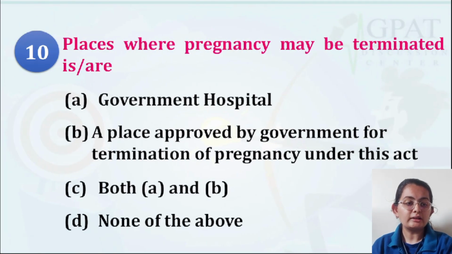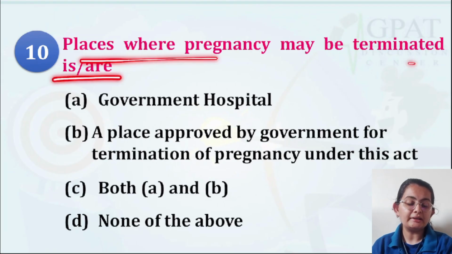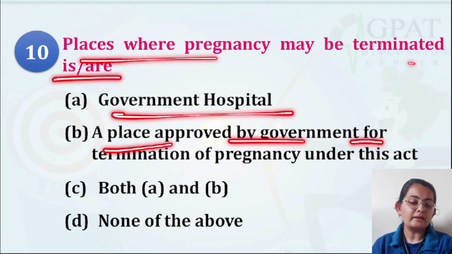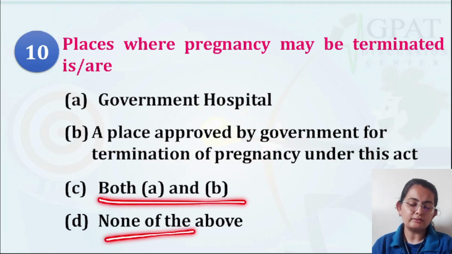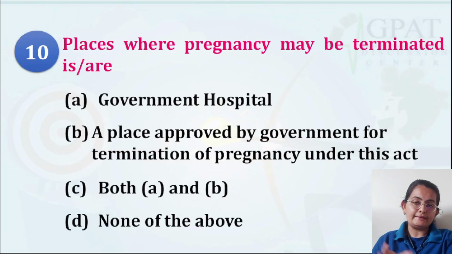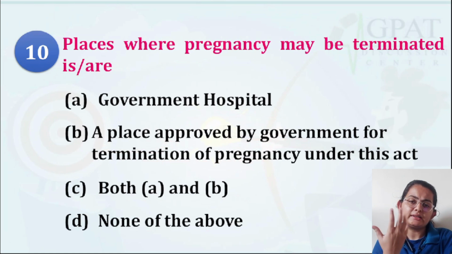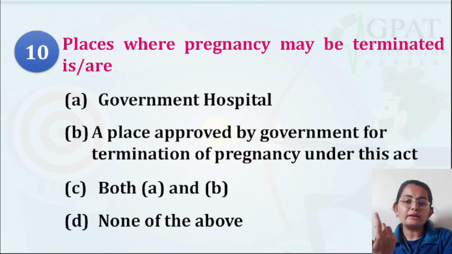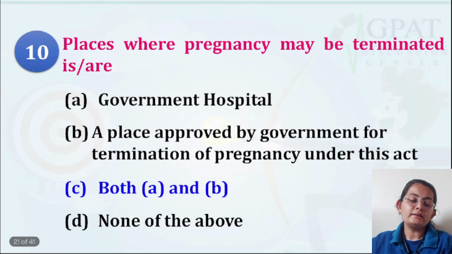Question number 10: places where pregnancy may be terminated are a government hospital, a place approved by the government for termination, both A and B, and none of these. Very nicely asked question. Yes, if it is a government hospital, it is allowed to terminate a pregnancy. And when I talk about approved places, there must be cases where a government hospital will not be in the vicinity. In that case, the government will give you an approved place, which gets approval of the government for termination of the pregnancy. So these places as well as government hospitals, both of them are eligible for the termination.